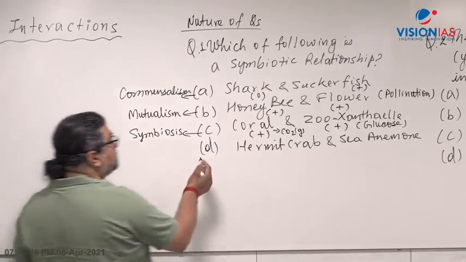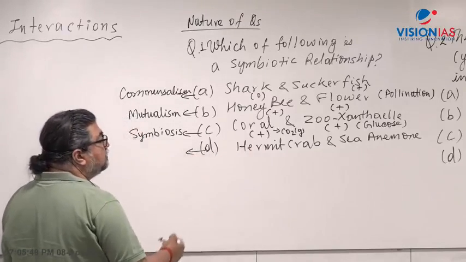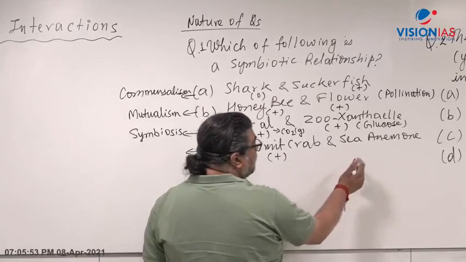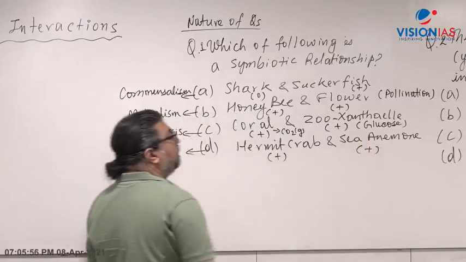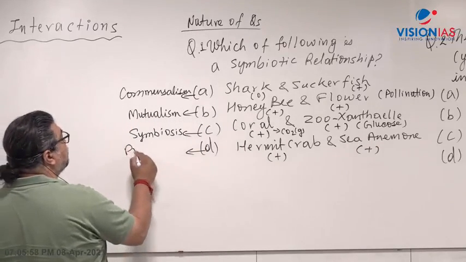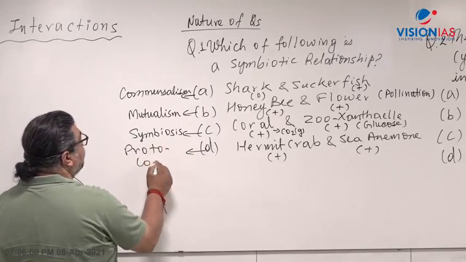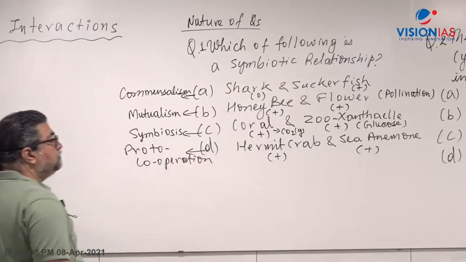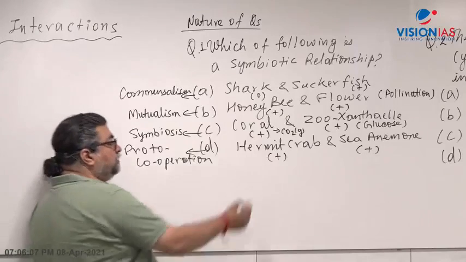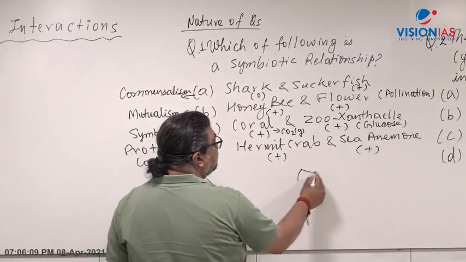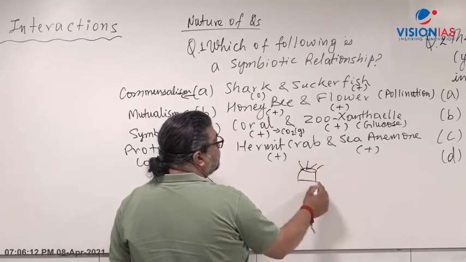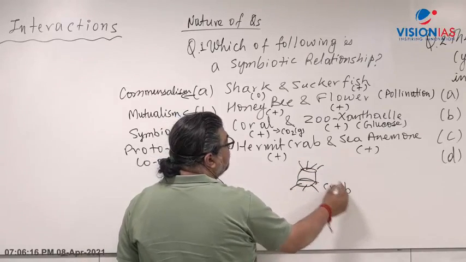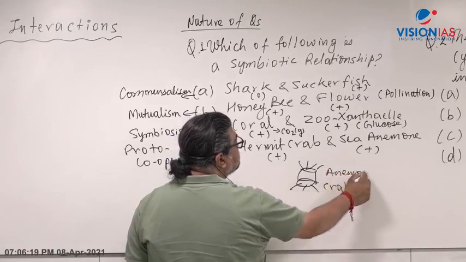So what is this relation? Hermit crab and sea anemone. The hermit crab takes the sea anemone from one place to another, and the sea anemone gets food. This kind of relationship is called proto-cooperation. The hermit crab enters the shell and carries the sea anemone from one place to another.